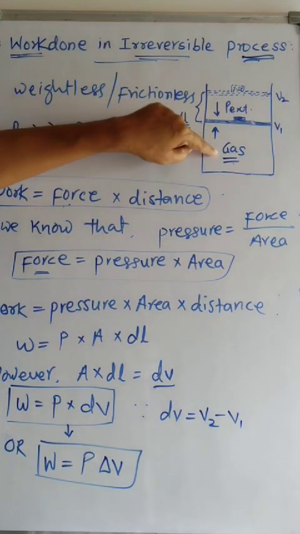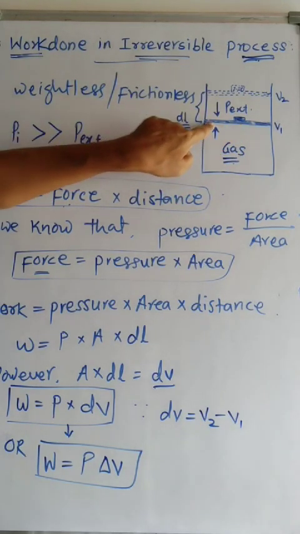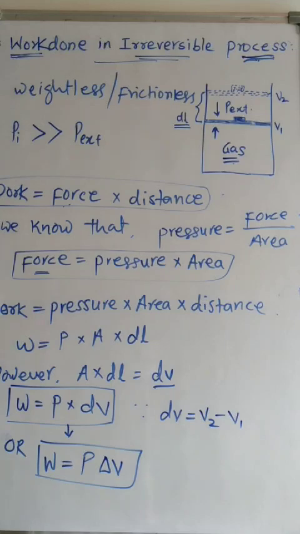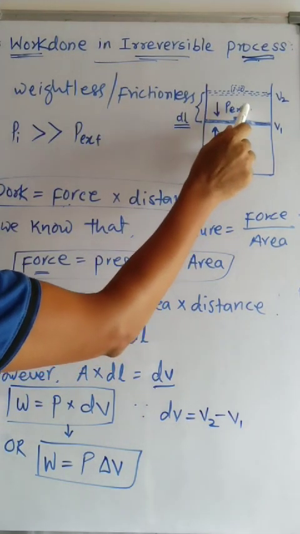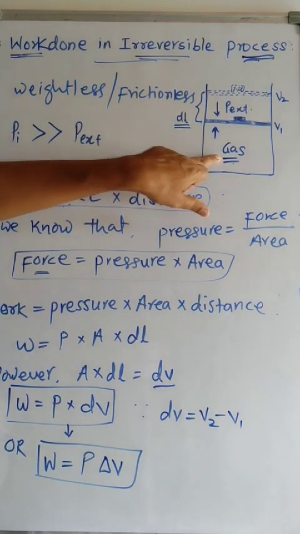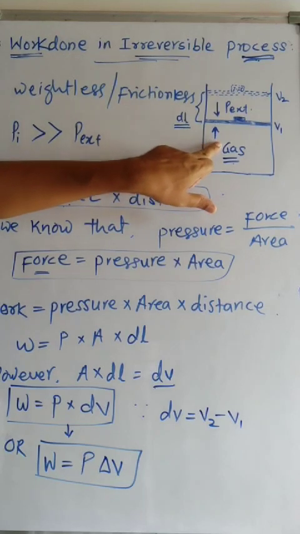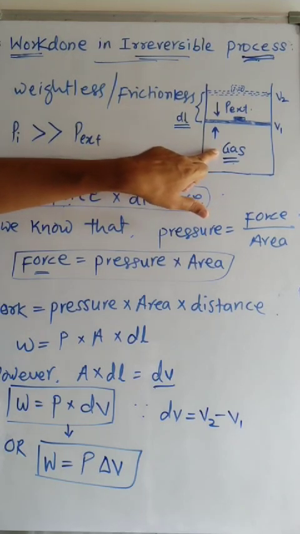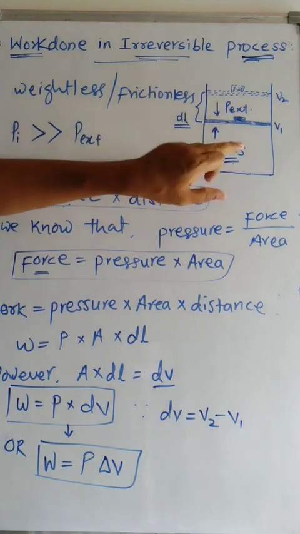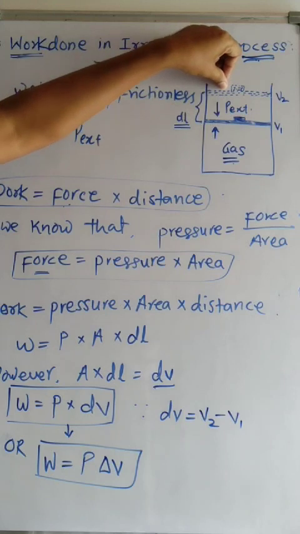We have also considered the external pressure of the surroundings is much lesser than the internal pressure of the gas. That is why it expands and pushes this piston up to this distance.